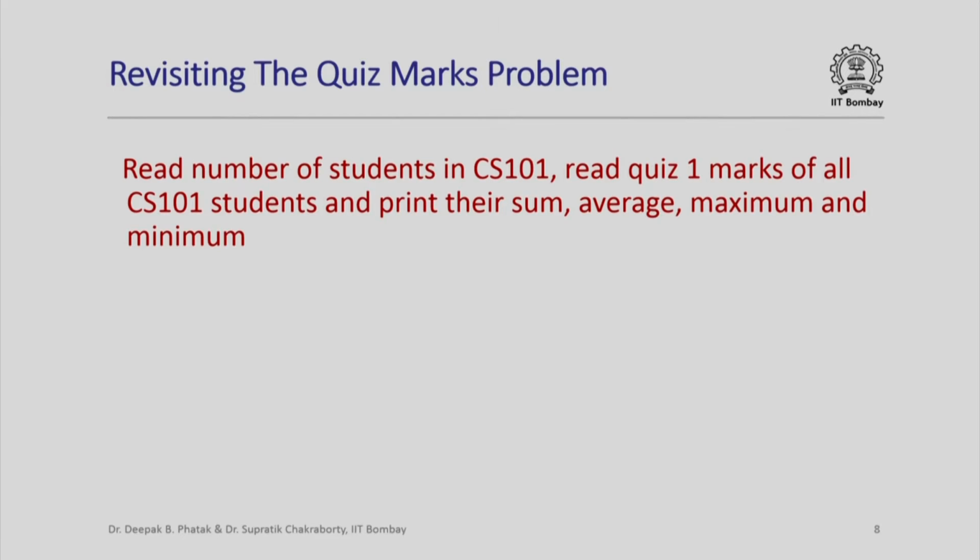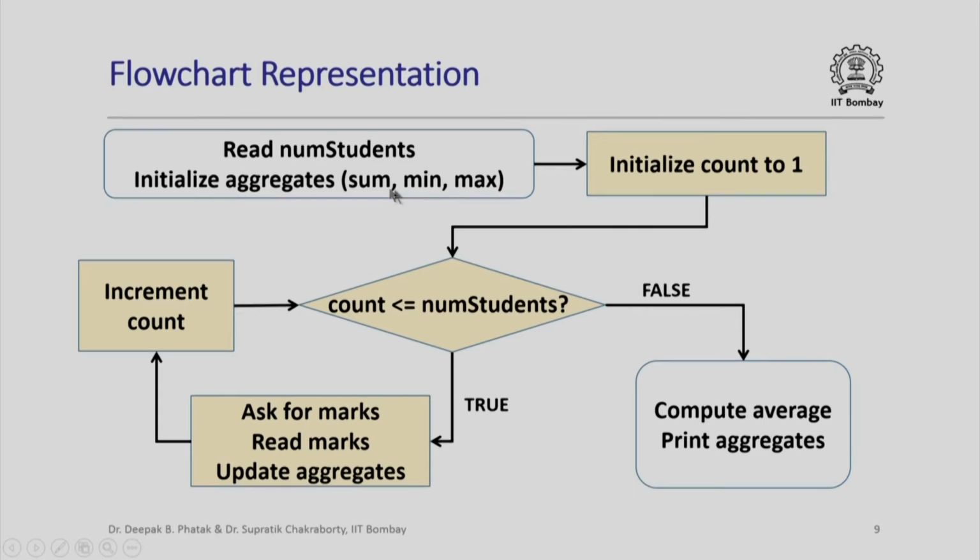Now, let us revisit the problem of aggregating quiz 1 marks of CS 101 students that we have seen in an earlier lecture. In this problem we are required to read the number of students in CS 101, then read quiz 1 marks of all of these students, and then print their sum, average, maximum and minimum. Here is how we might plan to solve this problem using a flow chart.